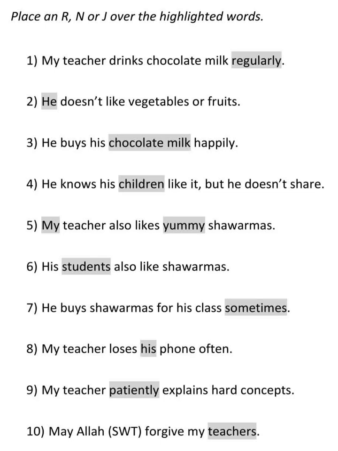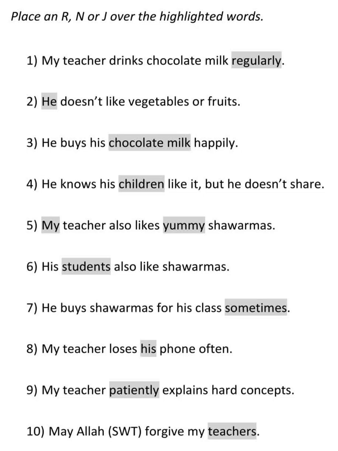Today we are going to do the assignment: how to identify Rafa, Nasib and Jar in a sentence. Okay. So I'll quickly recap what is Rafa, what is Nasib and what is Jar. If you take a sentence, you find the fi'il, the verb. Who's doing the fi'il is called Rafa. And the detail of the verb is called Nasib. And finally, if something is coming after a word of or a harf of, we call it Jar. That's the idea. Okay. So first sentence, my teacher drinks chocolate milk regularly.